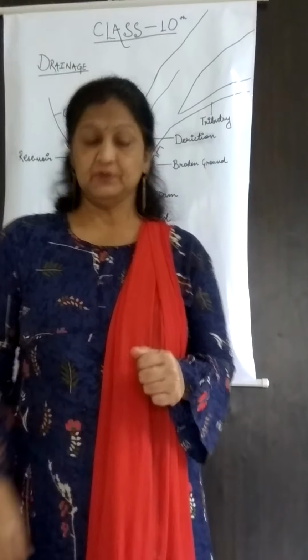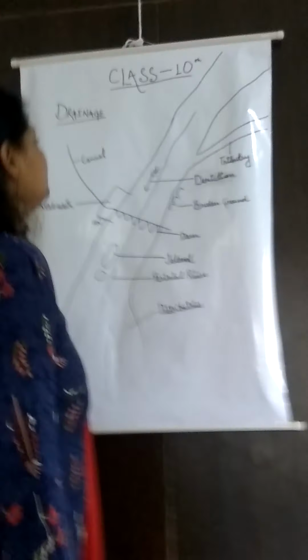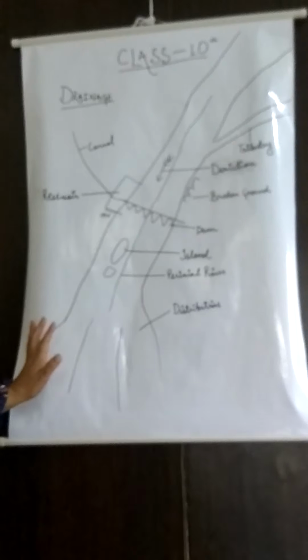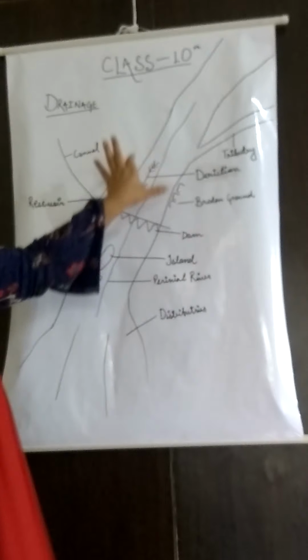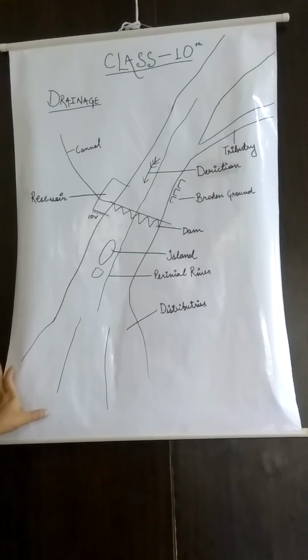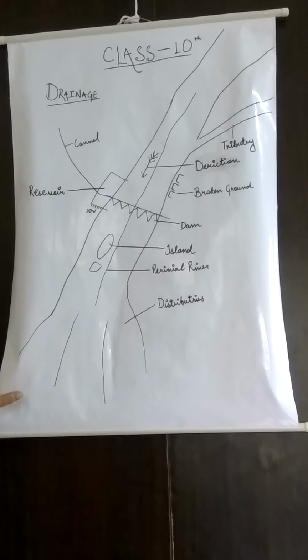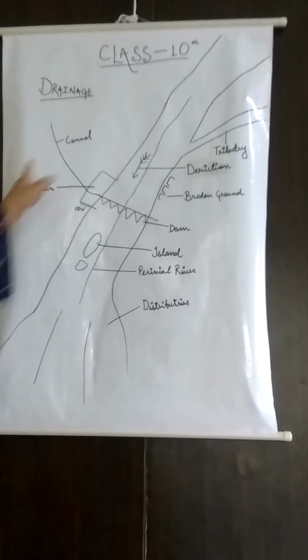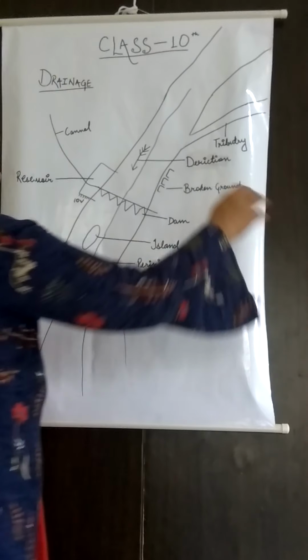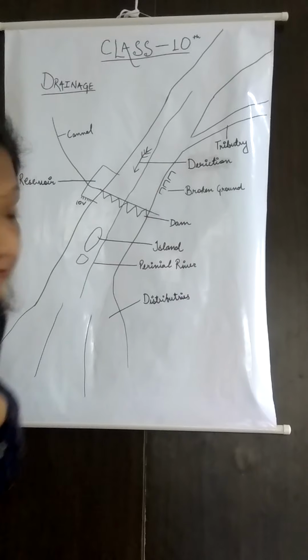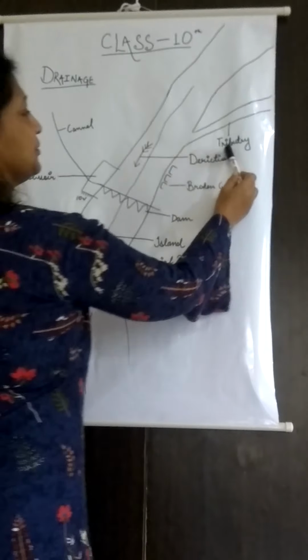Now let us start with the drainage pattern. I am showing you the picture of a river. The river is flowing from the northeast direction to the southwest direction. It is a river, and all these features we have to study about it. Now the first feature is a tributary.